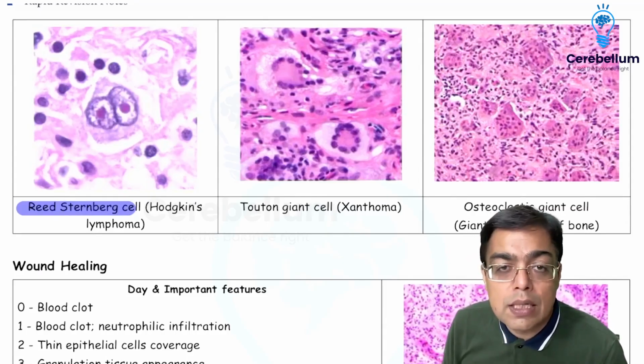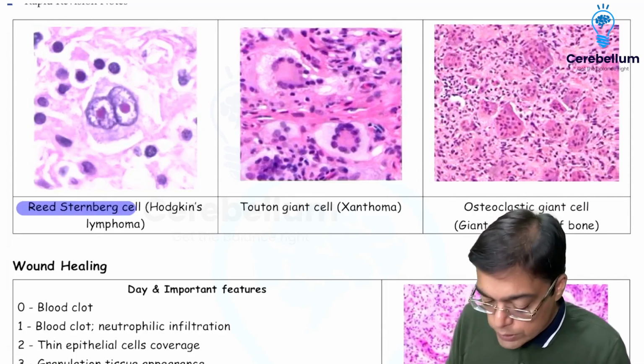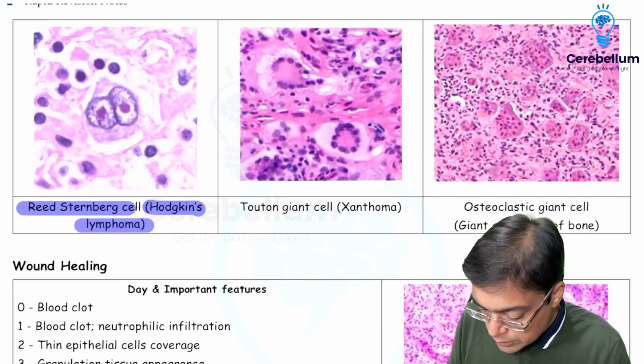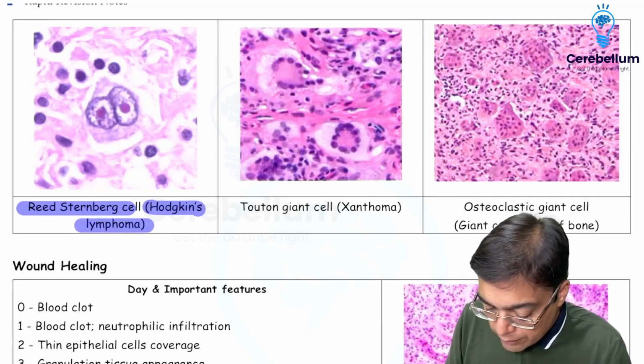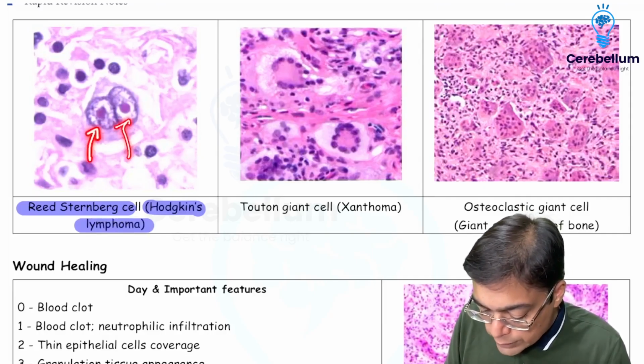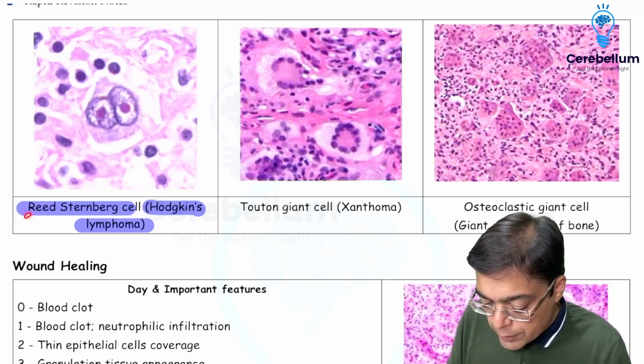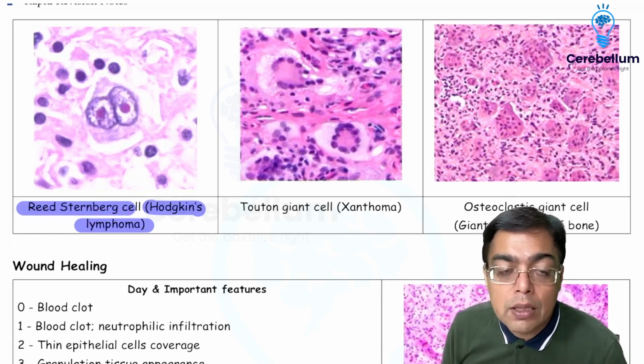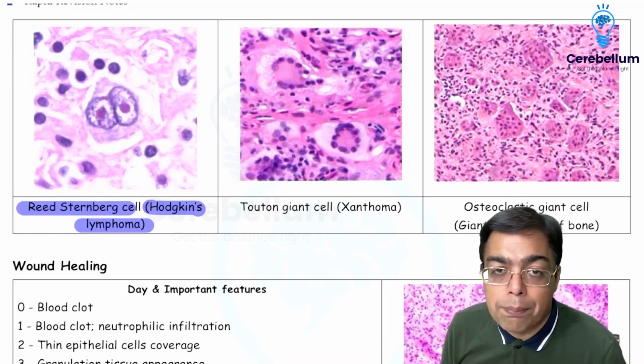Reed-Sternberg cell, classical examples of binucleated cells, which are going to be seen in a patient suffering from a condition like Hodgkin's lymphoma. You're going to have cells with those wonderful eosinophilic inclusions, as you can make out beautifully, and that is going to be seen in a patient suffering from Hodgkin's lymphoma.